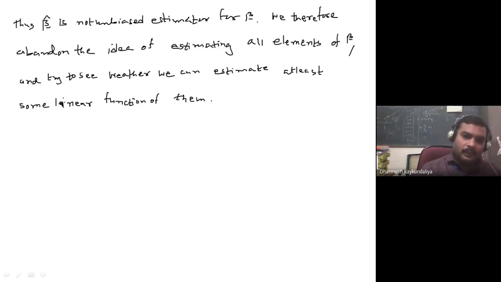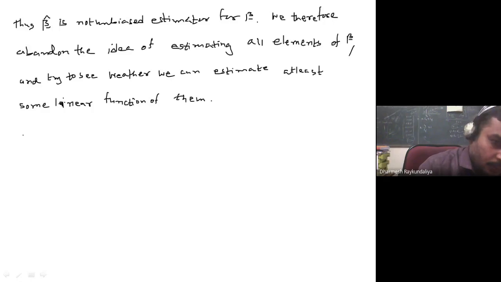And the second one is that if the betas are not unique, then whenever you find the unbiased estimate of beta cap, what happens? Expected value of beta cap becomes H beta, and H beta is not beta. So we say that beta cap is a biased estimator of beta. And therefore we drop our idea to estimate all the parameters uniquely. We try to see whether we are in a position to obtain some function of the parameters which are estimable uniquely. So that is how the concept of estimability of a linear parametric function comes in.